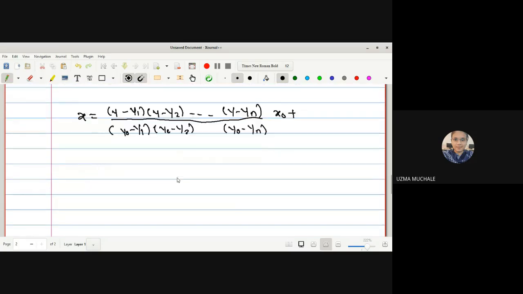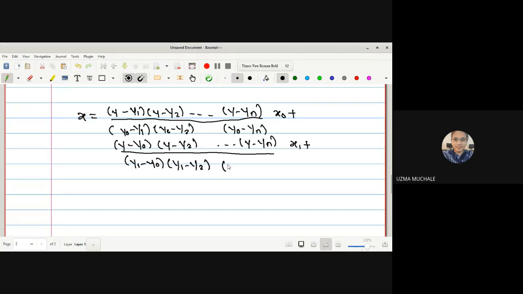Okay, what will be the next term? Here it will be L1 of y, which will not involve y1. It will be y minus y naught, y minus y2, up to y minus yn, and corresponding to that here we write x1, divided by y1 minus y naught, y1 minus y2, up to y1 minus yn.